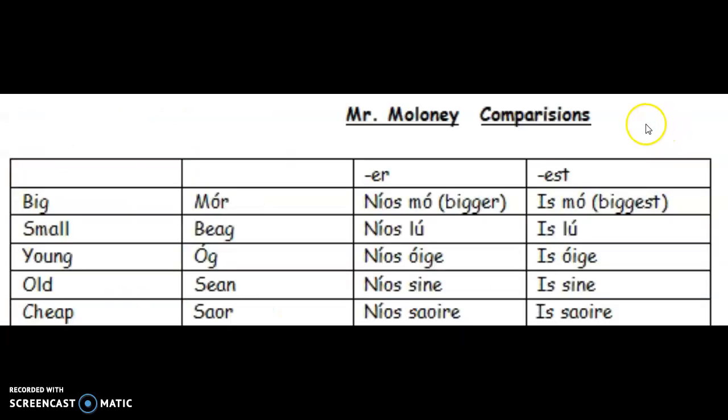Page 27, comparisons. More, Nismo, Ismo. Biog, Nislu, Islu. Og, Nis Oiga, Is Oiga. Shan, Nis Shinna, Is Shinna. Ser, Nis Sera, Is Sera. Pause and repeat.